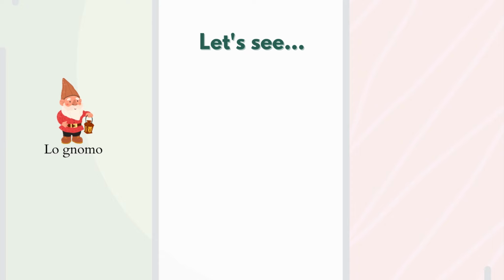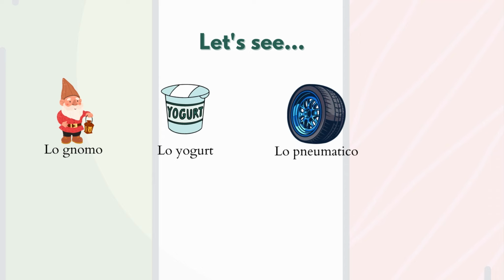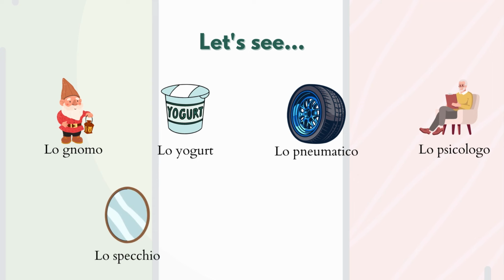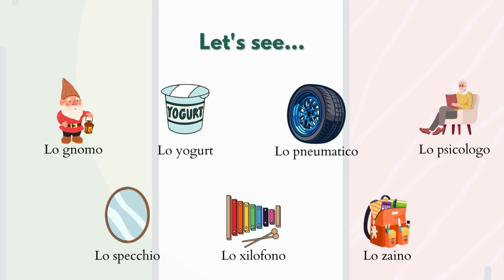Here we have lo gnomo, lo yogurt, lo pneumatico, lo psicologo, lo specchio, lo xilofono, lo zaino. So here we can notice that again they are all masculine words, but they don't have the article il. The article here is lo.